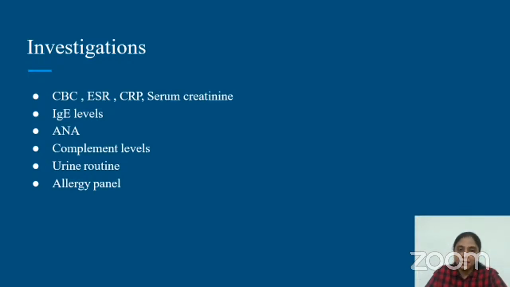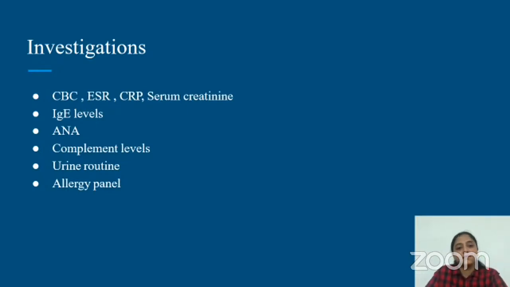How do we investigate a patient with allergy? We will ask for a complete blood count, which involves eosinophils as well as absolute eosinophil count, which might be increased in allergic individuals. Apart from that, inflammatory parameters like ESR and CRP as well as serum creatinine are also checked. I already told you allergic individuals are prone to have high levels of IgE antibodies. Hence, IgE levels are also checked in suspicion of allergic individuals.